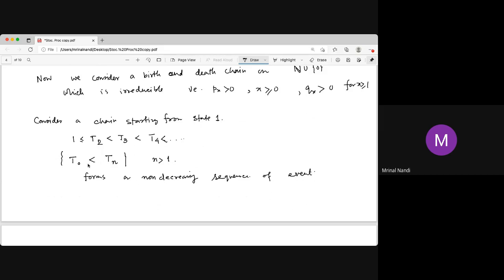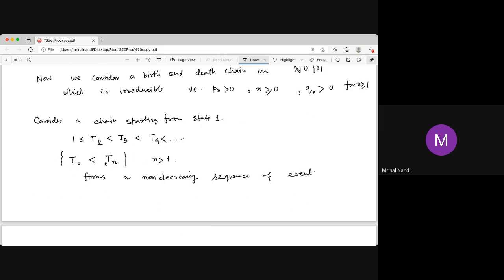So the event heating time of 0 less than heating time of n forms a non-decreasing sequence, because heating time of 0 less than heating time of n must imply heating time of 0 less than the heating time of n plus 1. So that event, T0 less than Tn.